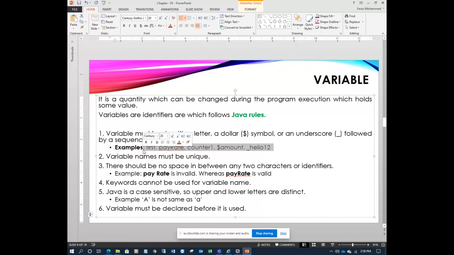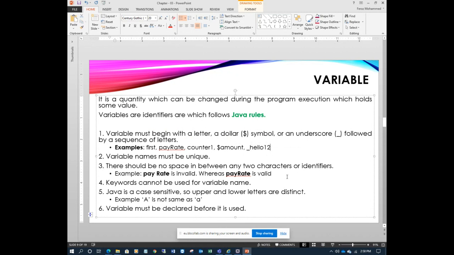You can use these names as variable names, class names, or method names without any problem. It may begin with a dollar sign or an underscore. No problem, it is a valid identifier.